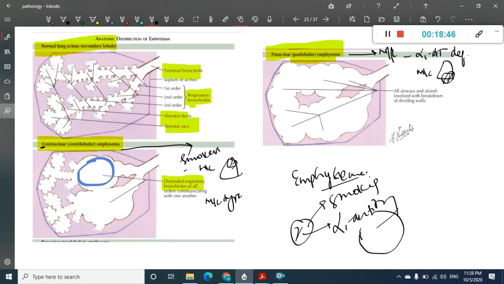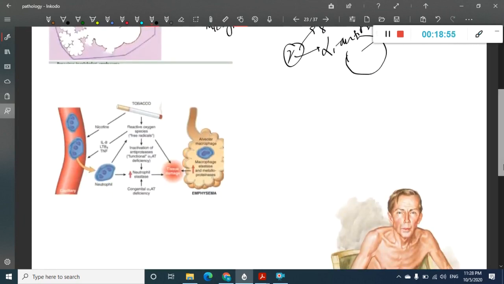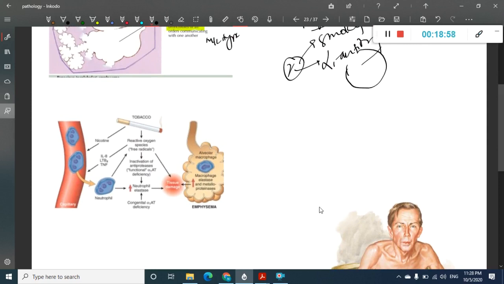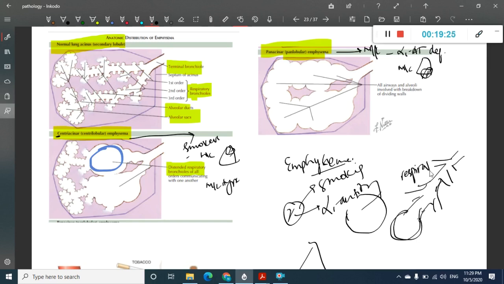Okay, now we have two more types also, which are called distal acinar emphysema, and one more called irregular emphysema. In distal acinar or paraseptal emphysema, we have seen this is the proximal part, this is the pan-acinar part. Now only the distal part is affected. So all this part is normal, and only the distal part is affected, and these respiratory bronchioles here are normal.